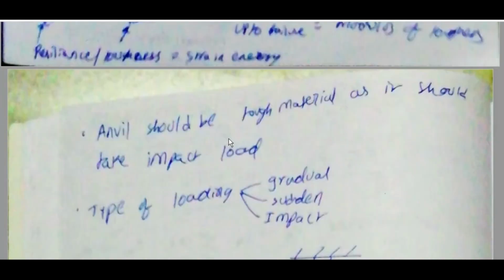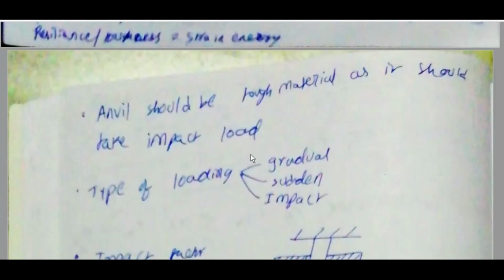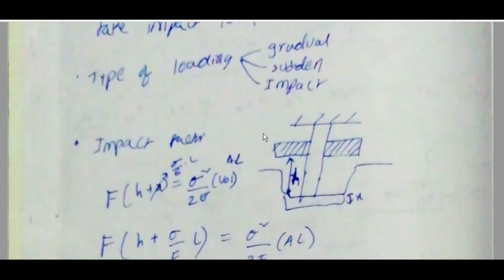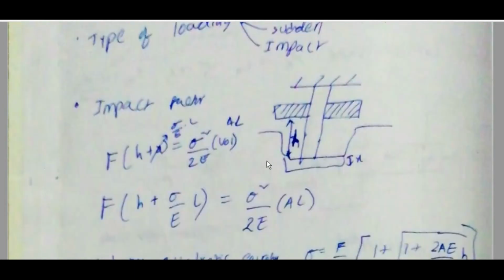An anvil should be a tough material as it should take impact load. Type of loading: gradual, sudden, impact. Impact factor: if it is dropped from height h, energy conservation, F into h plus x is equal to sigma square by 2E into volume AL.